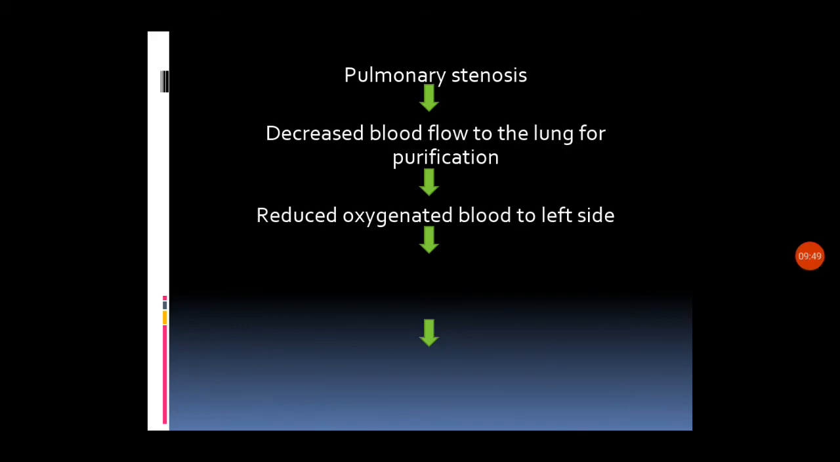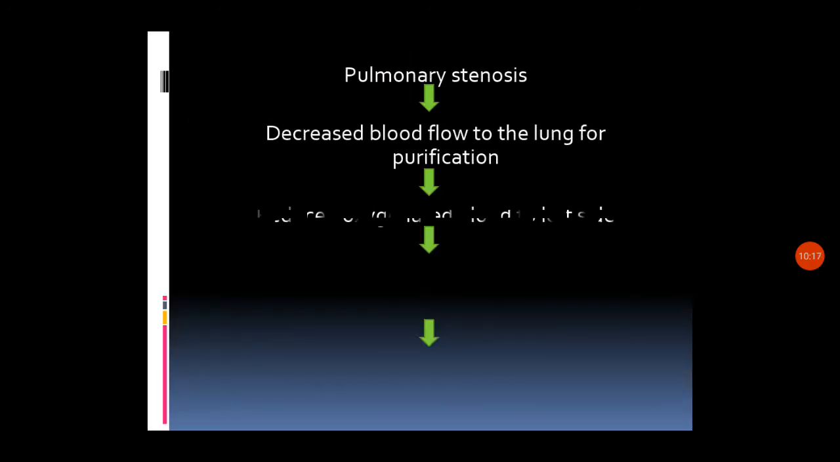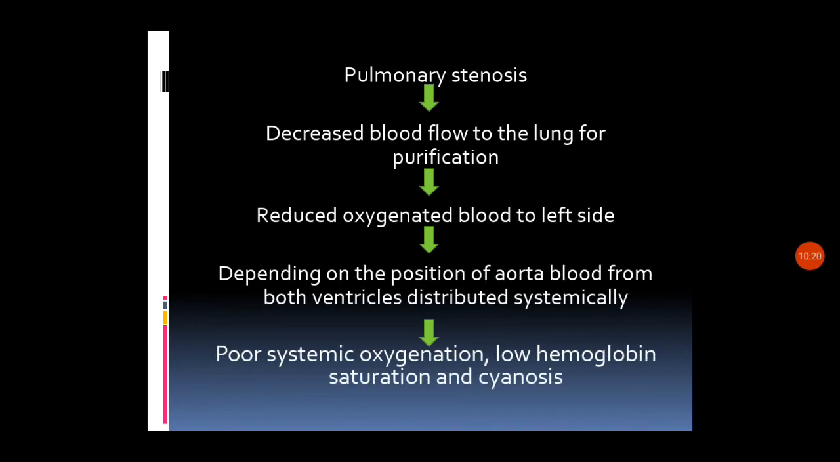We know that all these changes depend upon the degree of pulmonary stenosis, that is, how much narrowing there is; second, the size of the VSD; and third, systemic and pulmonary resistance. If there is any variation, the presentation of the patient will vary. The pathophysiological changes depend upon these three factors, and these are the changes we expect in tetralogy of Fallot.